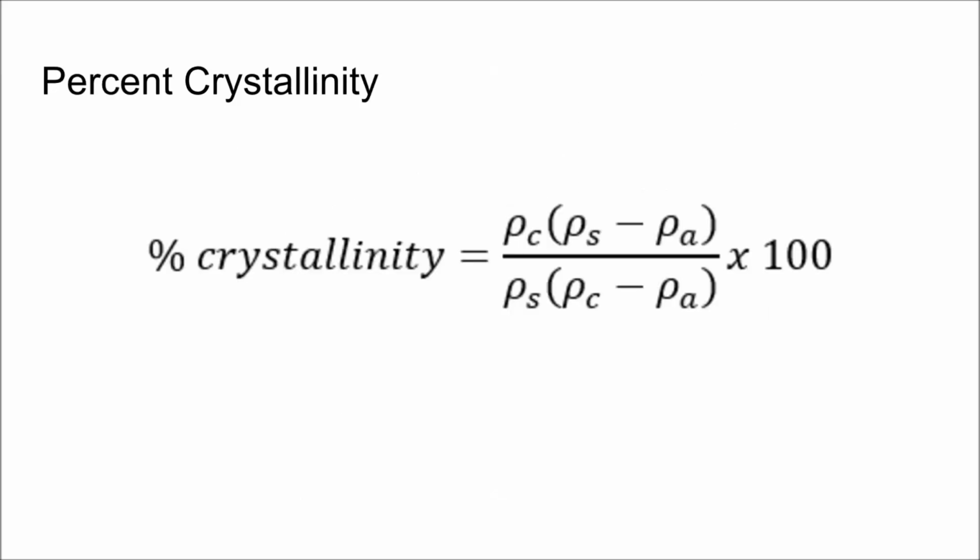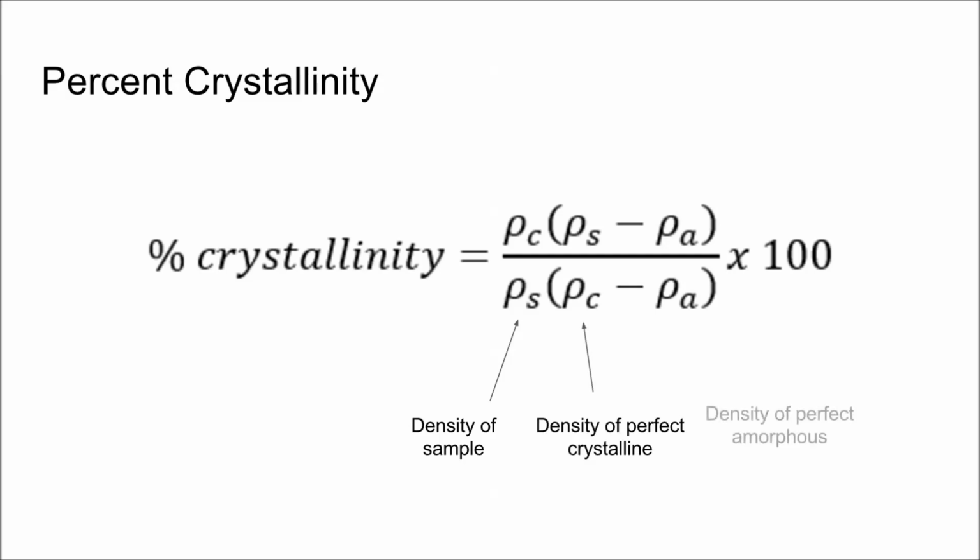To portray the crystallinity of a polymer, we use a formula that takes the density of the sample, the density of a theoretical perfectly crystalline polymer, and the density of a perfectly amorphous version of the polymer. This then tells us how much of the polymer is actually crystalline, with the rest being amorphous.